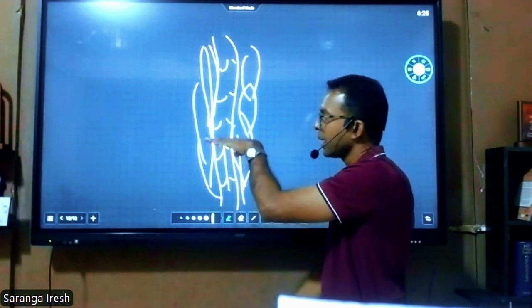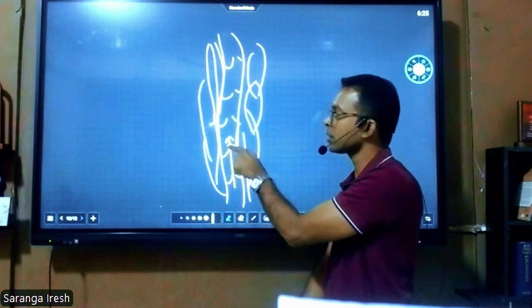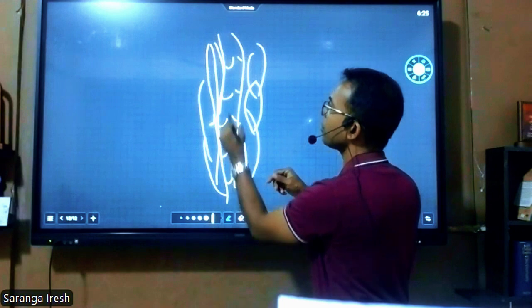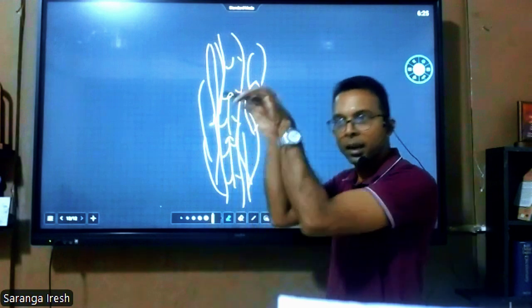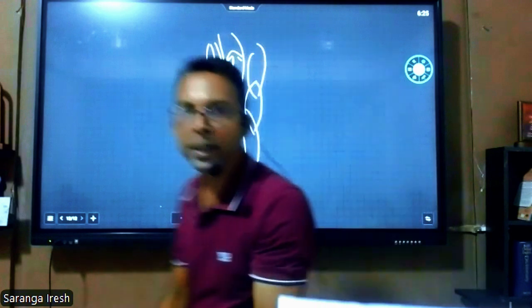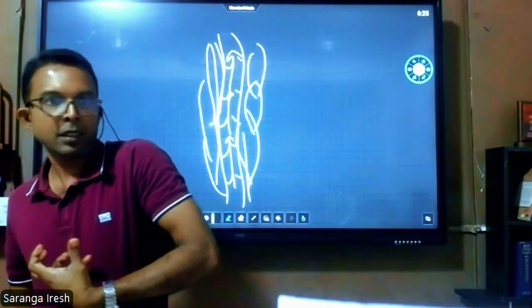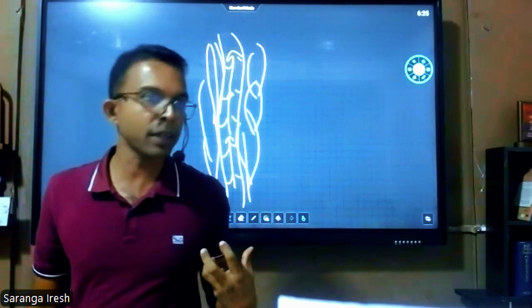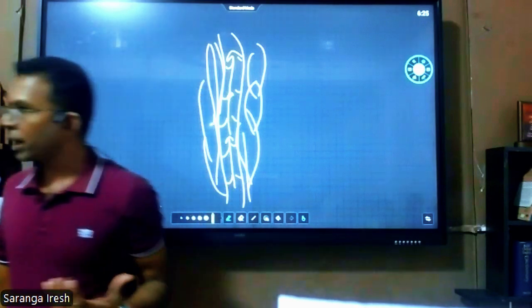then can it return back? No, because of the valve it stopped. Again the muscle contracts in this place. Again blood is squeezed up. Again the valve prevents the backflow. Again it moves up. Slowly the blood is coming through the vein towards the heart. That is how the veins are transporting the blood inside the body.